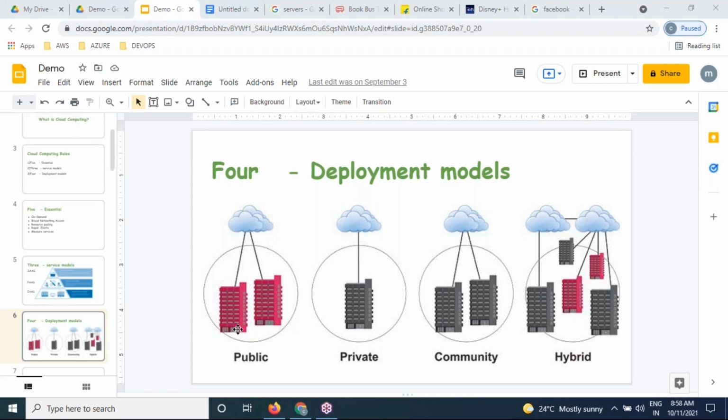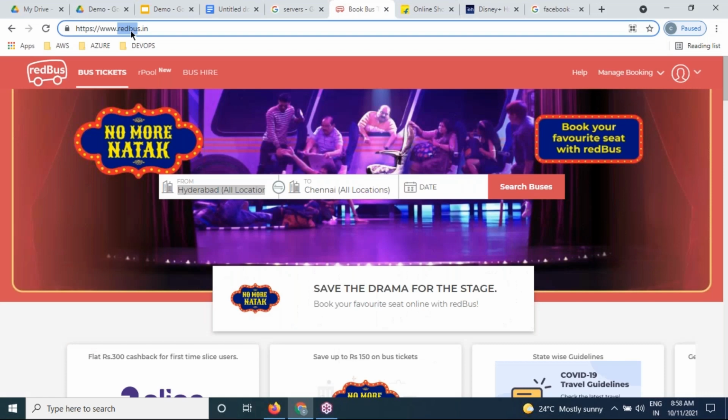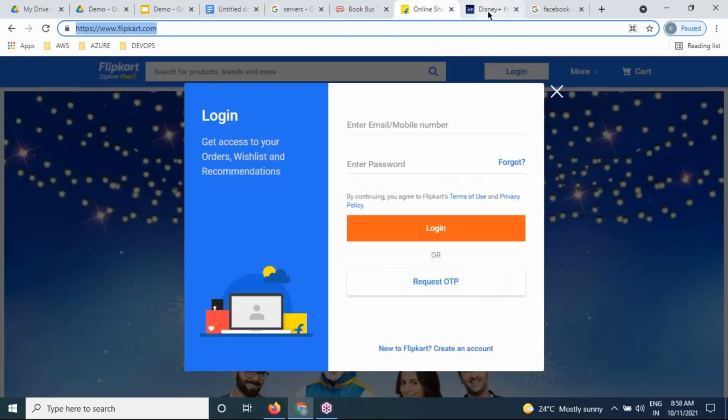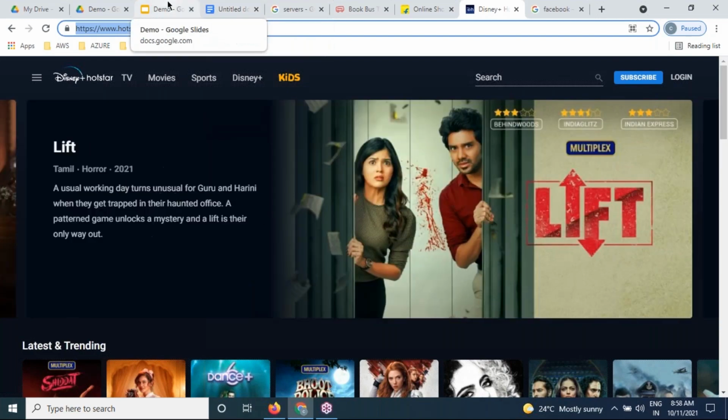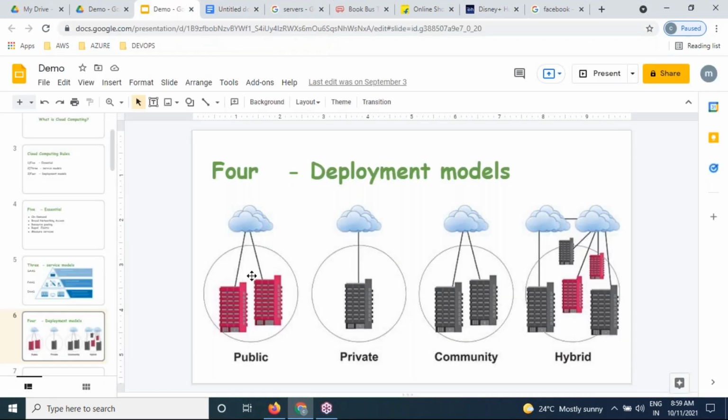So for example, RAM and CPU, public. That means for your applications, for example, we have applications like Redbus, Flipkart, and another. These three applications we are going to deploy onto the same kind of resource, the same RAM and the same CPU.